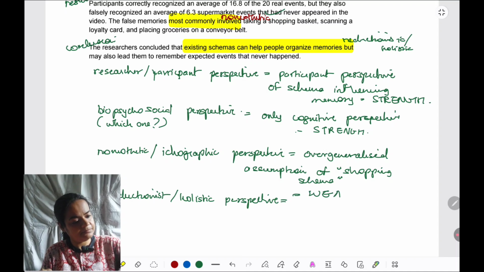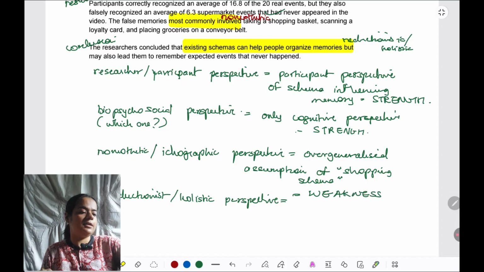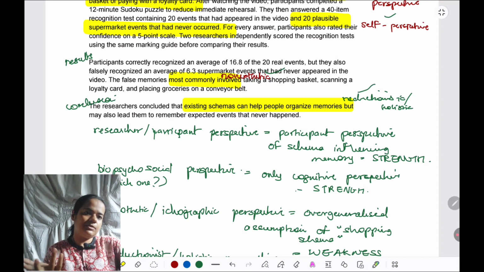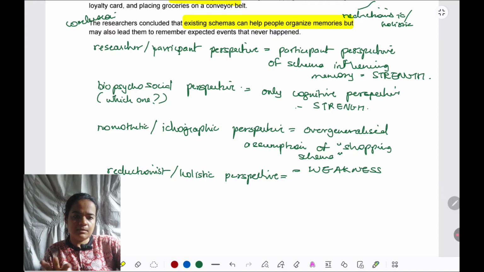Finally, is it a reductionist or a holistic perspective? It is a reductionist perspective, as I marked out in the conclusion. Only cognitive perspective has been considered. Okay, not everybody, because there's a pattern.